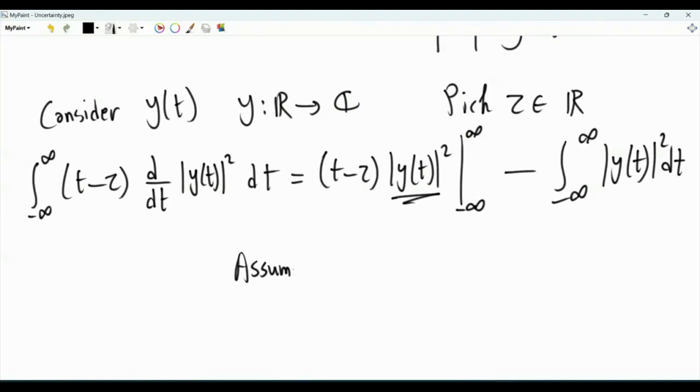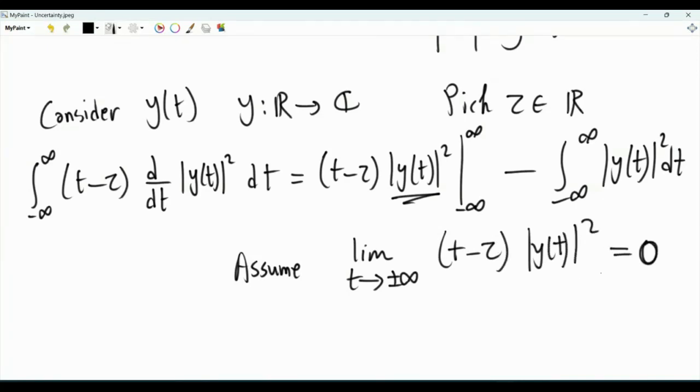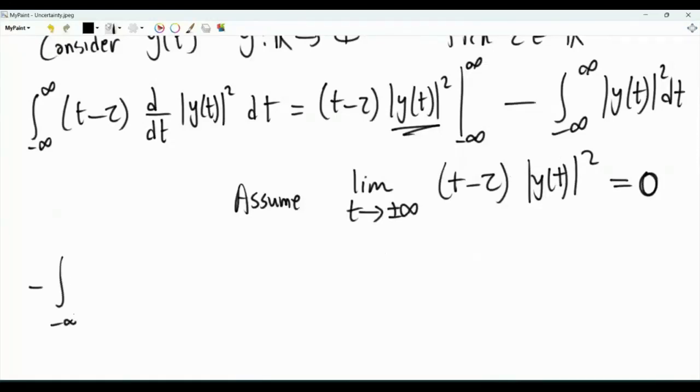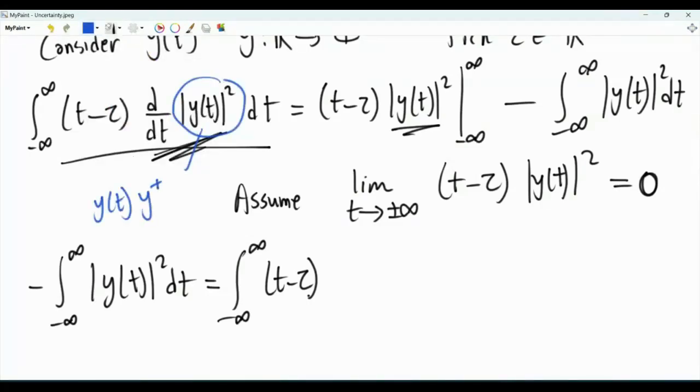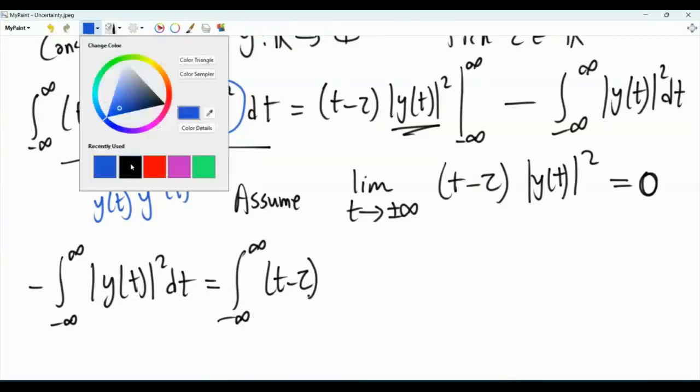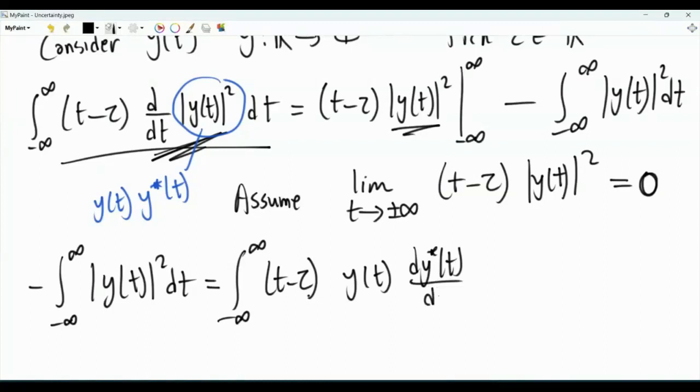Let's assume that the magnitude squared of y(t) decays towards 0 as t tends to plus or minus infinity fast enough so that the limit as t tends to plus and minus infinity of (t minus tau) times the magnitude squared of y(t) is equal to 0. If this is true, then minus the integral from minus infinity to infinity of the magnitude squared of y(t) is equal to this integral here, of (t minus tau) times the derivative. And now let's apply the product rule for differentiation. We know that the magnitude squared of y(t) is y(t) times y conjugate of t. So what I can write here is y(t) dy conjugate(t)/dt plus y conjugate(t) dy(t)/dt.